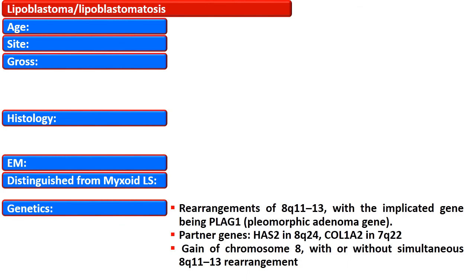Genetic aberrations are associated, such as rearrangement of the long arm of chromosome 8, with the implicated gene being the pleomorphic adenoma gene, and partner genes are also identified: HES2 in the long arm of chromosome 8 and COL1A2 in the long arm of chromosome 7. There is also gain of chromosome 8 with or without simultaneous rearrangements in the long arm of chromosome 8.